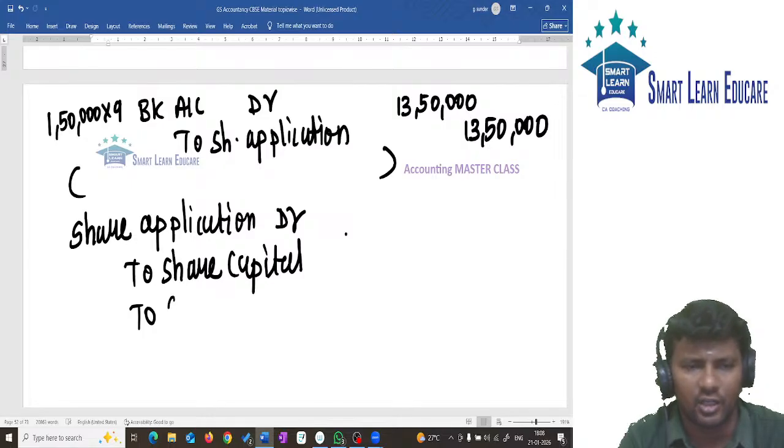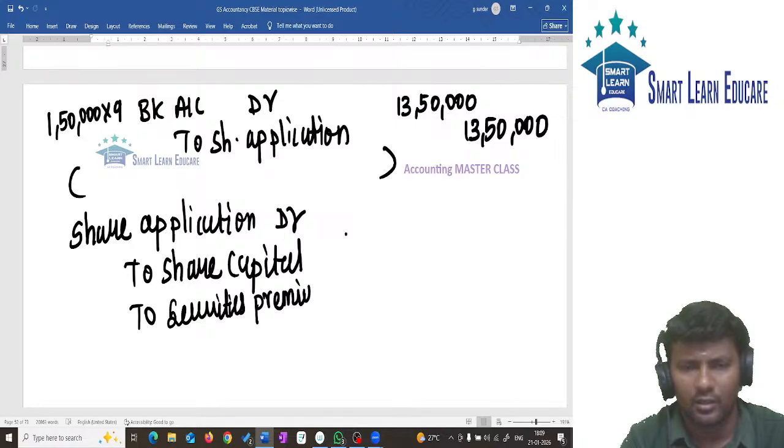So share application account debit to share capital, to securities premium.